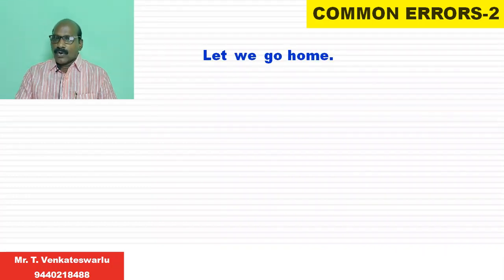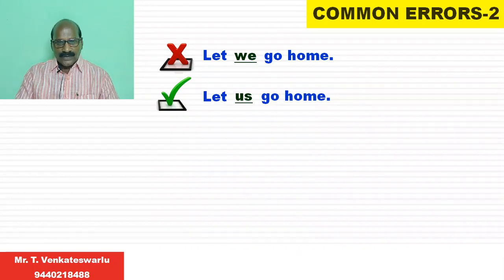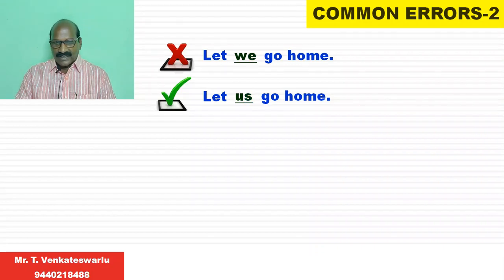"Let we go home." It's a wrong expression. And "we" is the wrong one here. In place of "we" we should use "us". "Let us go home." The verb "let" is always followed by the pronoun in the objective case. If "we" is given, "us", "let us". "Let we" is wrong, "let us" is right.